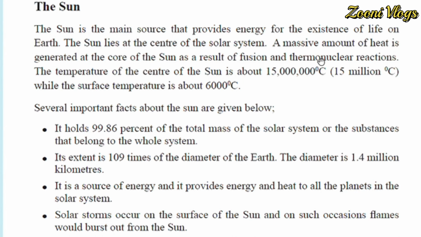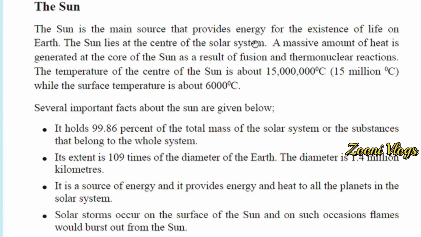We are getting our harvest, we are eating vegetables and each and everything, because with the help of the sun we are getting many things from the environment. So we are going to learn about the sun. The sun is the main source that provides energy for the existence of life on earth. The sun lies at the center of the solar system.